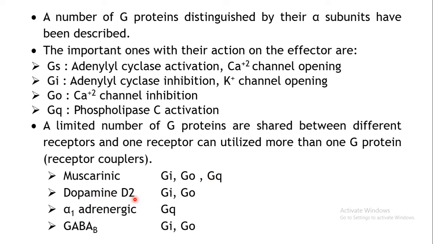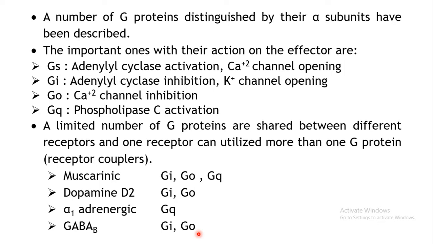Then the dopamine receptor, there are again subtypes over here. So the D2 subtype of dopamine receptor utilizes Gi or Go G proteins, or the alpha 1 adrenergic receptor utilizes Gq. So again Gq is utilized by more than one type of receptor. Even GABA B, here Gi or Go type of G proteins may be involved in carrying the signal. So it's not that a G protein is producing a one-to-one action.